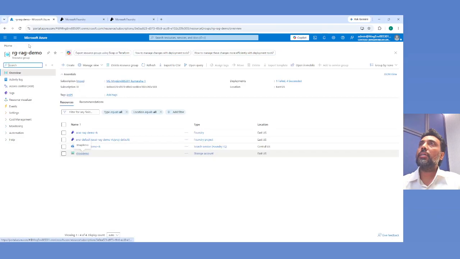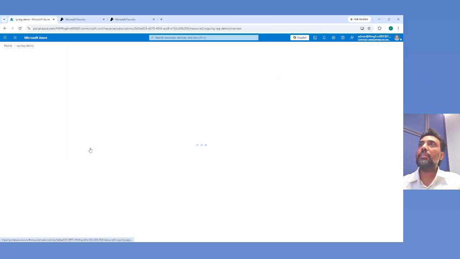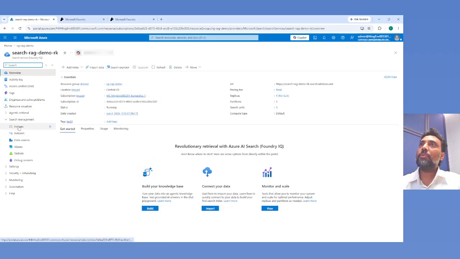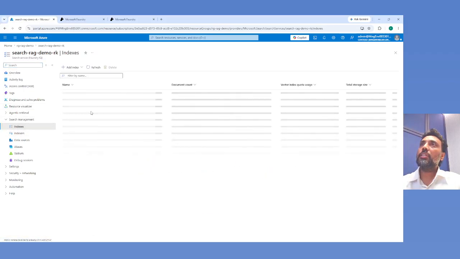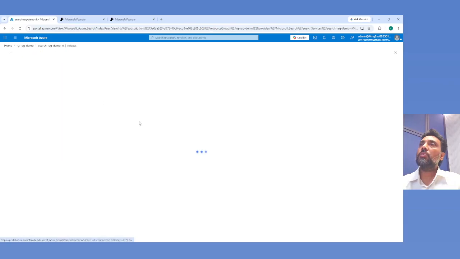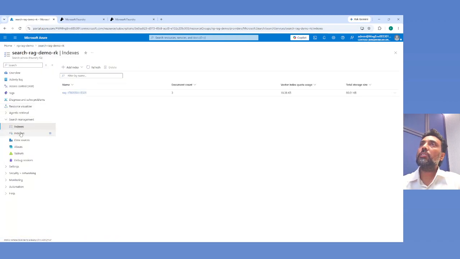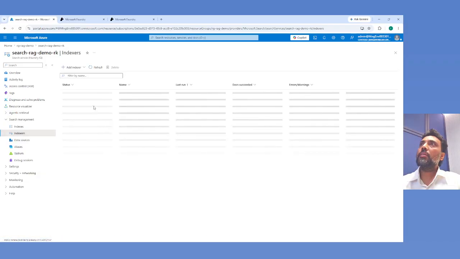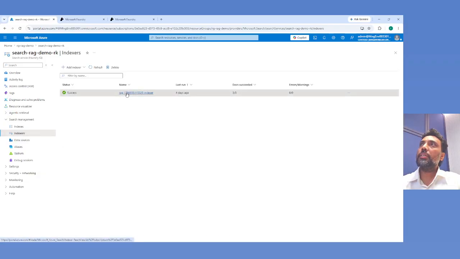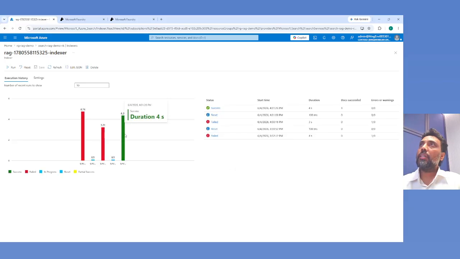And then this is my AI Search, where I have configured the search. You can see the indexes. I can show you the indexes. The three documents are attached in this index, and I'll show you the indexer as well. Here you can see the three documents are attached, right? So this is what I have created.